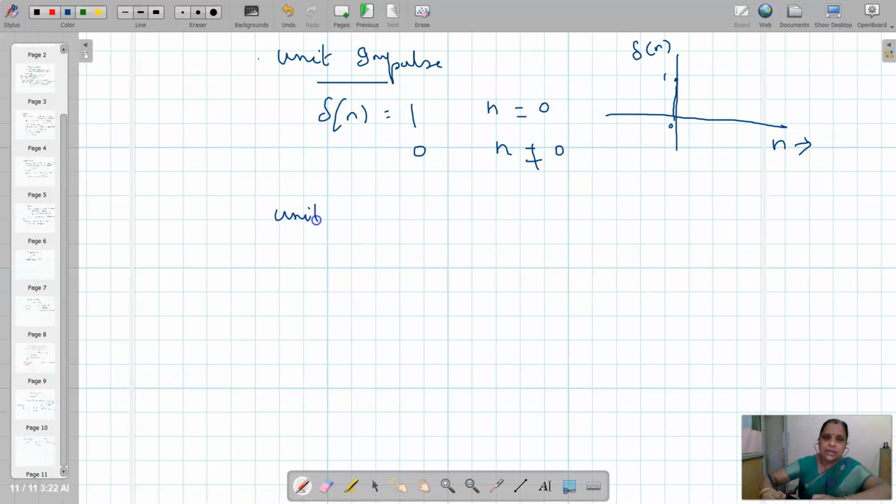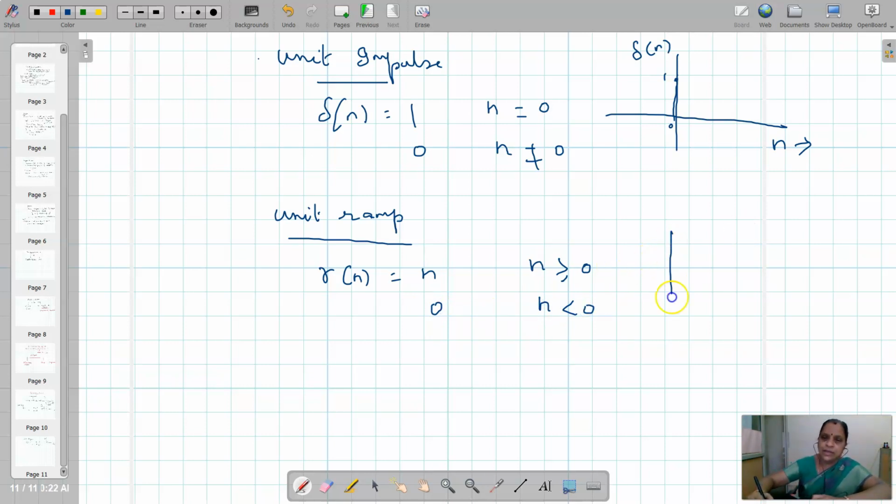Next elementary signal, this is unit ramp signal. R of n, this is n for n greater than or equal to 0, 0 for n less than 0.